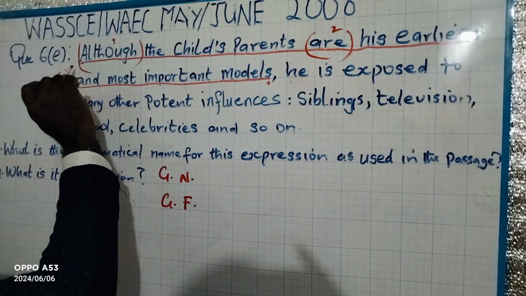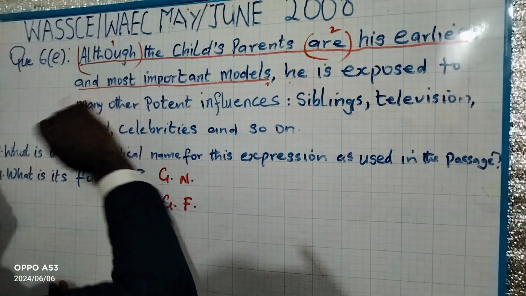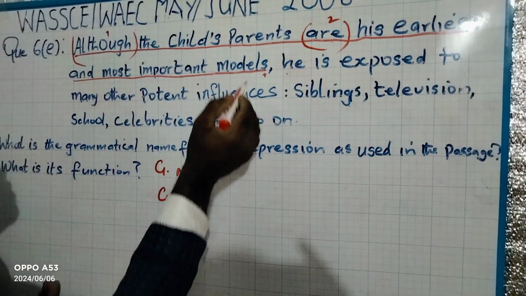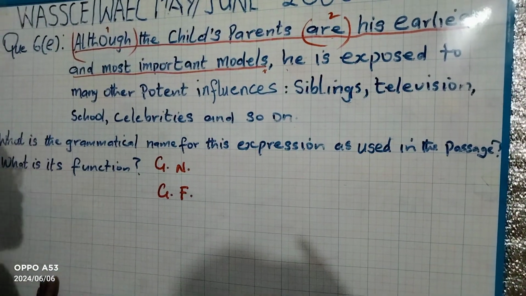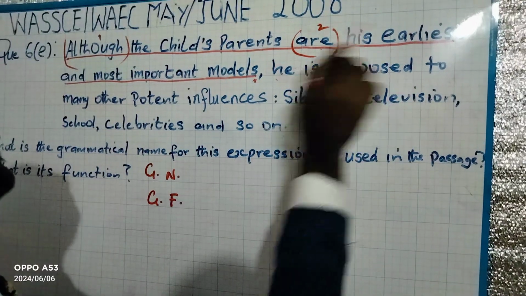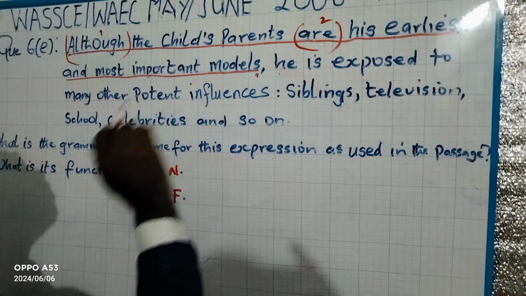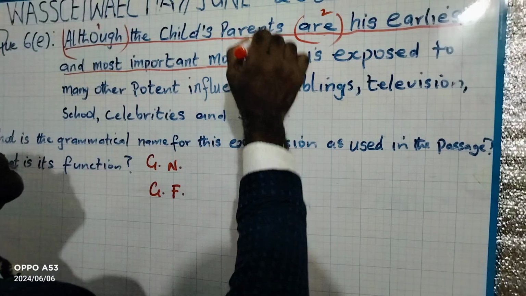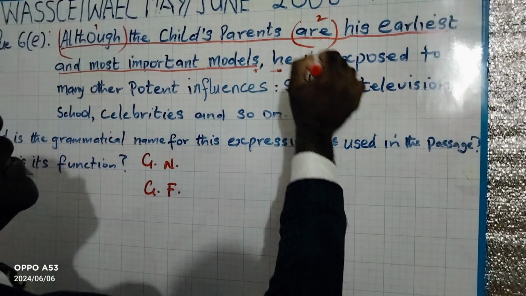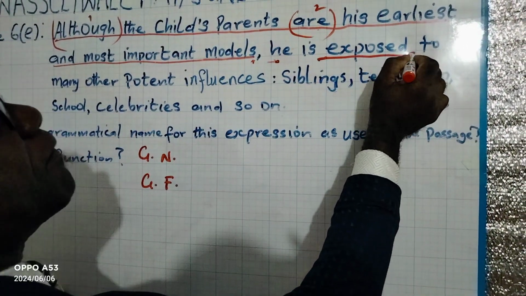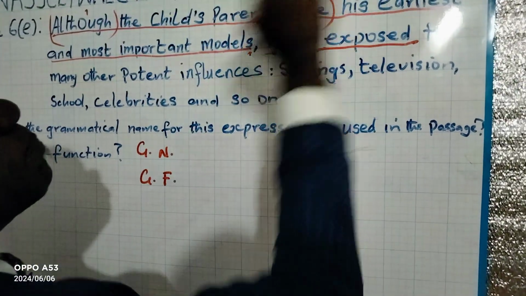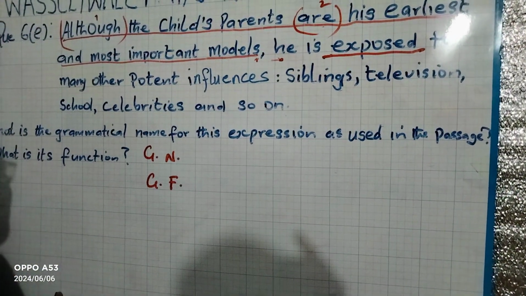So is there any verb here that this although the child's parents are his earliest and most important models is pointing to? Let's check. So we say, although the child's parents are his earliest and most important models, this child is exposed. Again, he is exposed. Exposed is a verb, which means that all of these are pointing towards exposed. Okay?